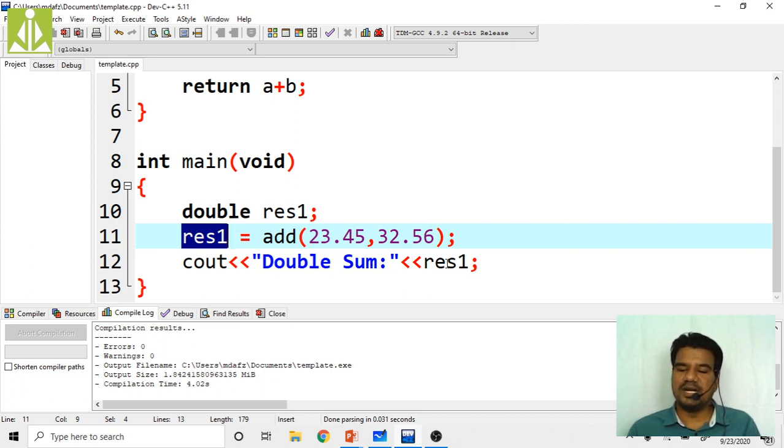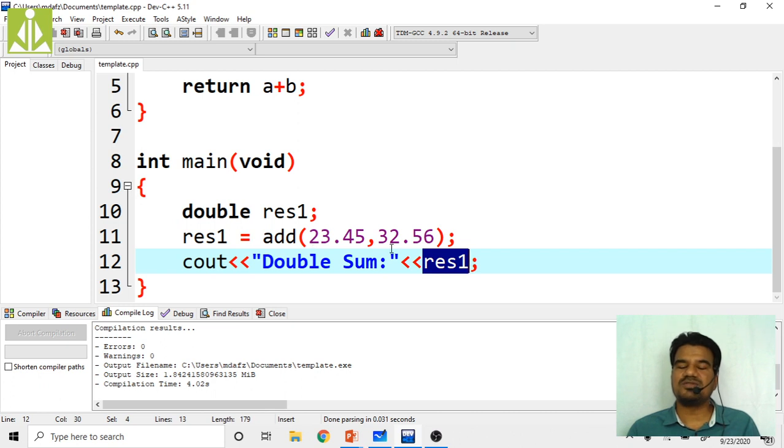So what will happen when you print that result 1? 23 plus 32 is 55, and 45 plus 56 will not be added, because your function is treating these two values not as double values but as integer values. It takes 23 and 32, adds those two, and gives you the result as 55.000000. It will print six zeros also, because result 1 is a double variable. It is capable of holding a double result, but the add function is not giving a double result, it is giving an integer result. That is the reason it is holding only an integer result.